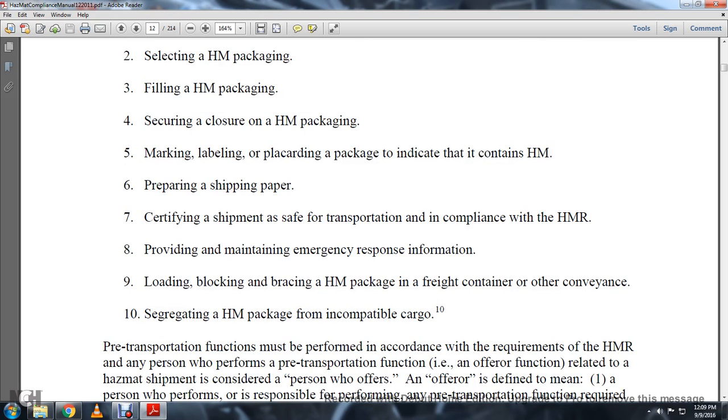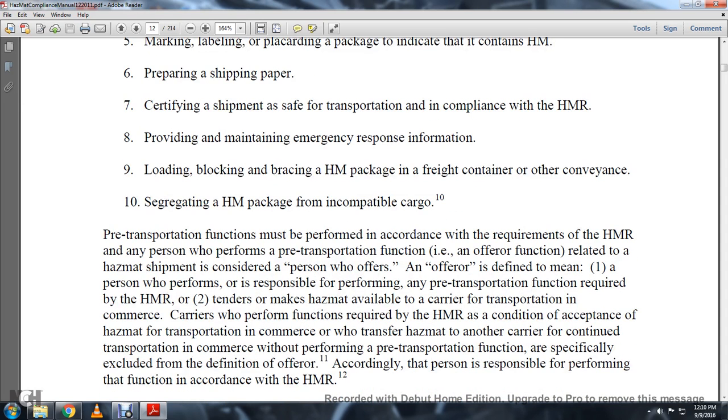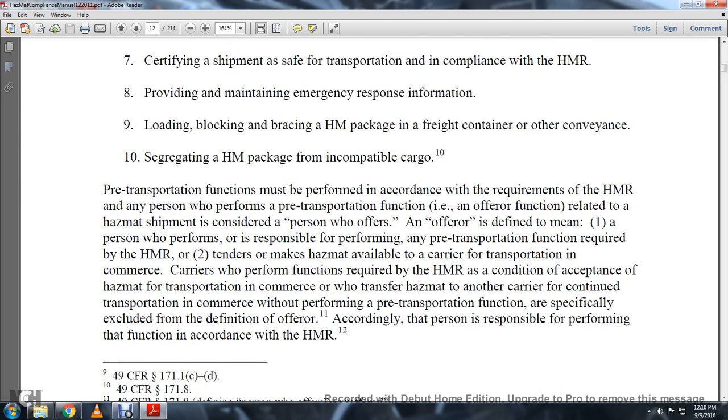8, providing maintenance and emergency response information; 9, loading, blocking, and bracing hazardous material packages in the freight container or other conveyances; 10, segregating hazardous material packages from incompatible cargo. Pre-transportation functions must be performed in accordance with the requirements of the Hazardous Material Regulations.